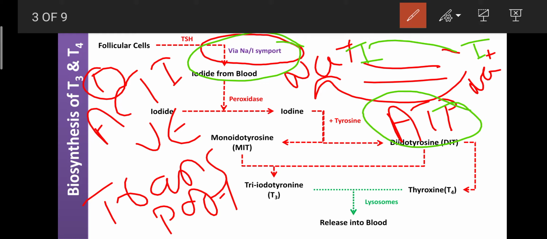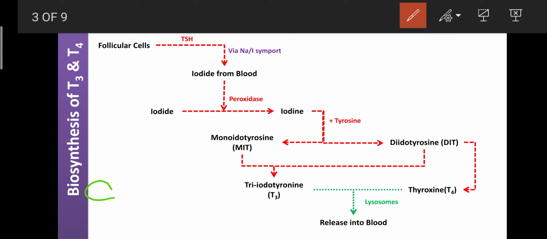That ATP is produced due to the movement of sodium from extracellular fluid into the intracellular fluid. The movement of this positively charged ion creates energy, that is chemical energy. That energy is helpful for the movement of iodide from the extracellular fluid into the inside of the follicular cell. That process is known as the entrapping of iodide.